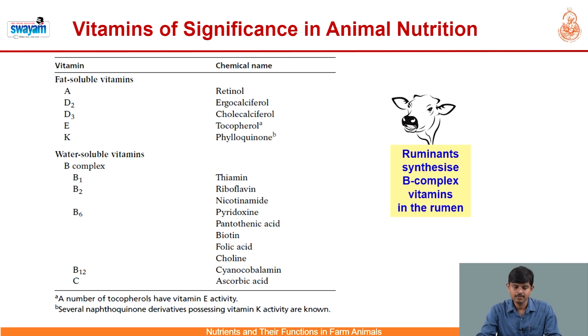So when rumen fermentation is optimum, typically ruminants have no dietary requirement for any B complex, or we don't need any B complex supplementation for ruminants under ideal conditions.